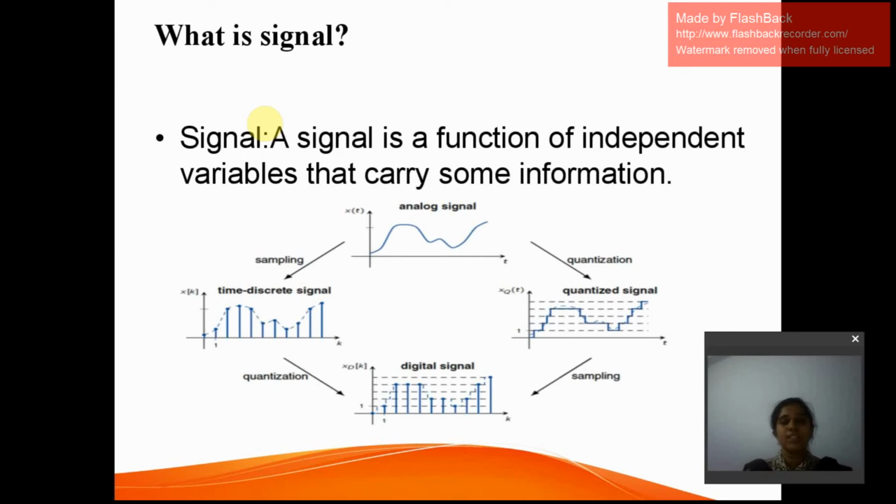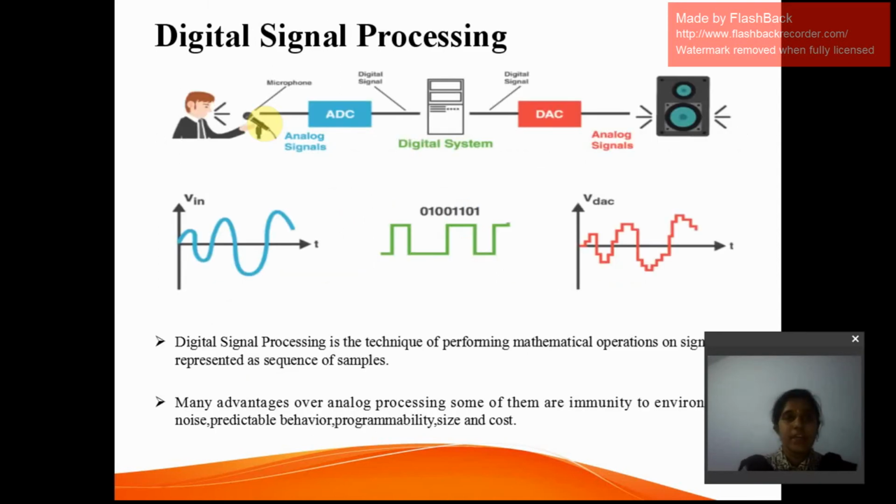As the session completely deals with digital signal processing, we majorly focus on digital signal processing. Here is the major figure which shows the entire picture of digital signal processing. Before going into it, why is there a need for signal processing? The answer is that in order to improve the quality of the original signal which we give as an input, we do some processing on the signal.